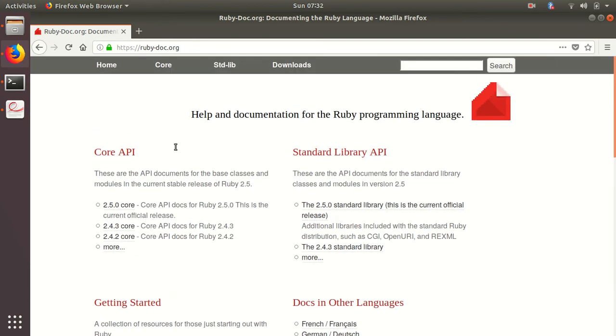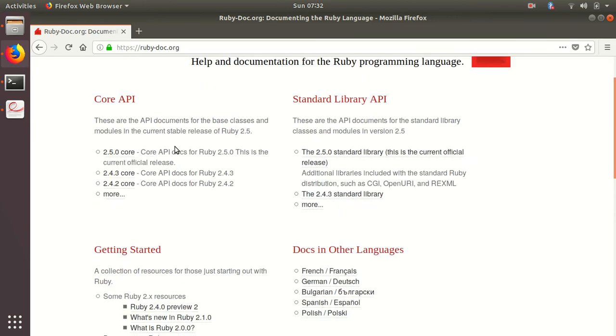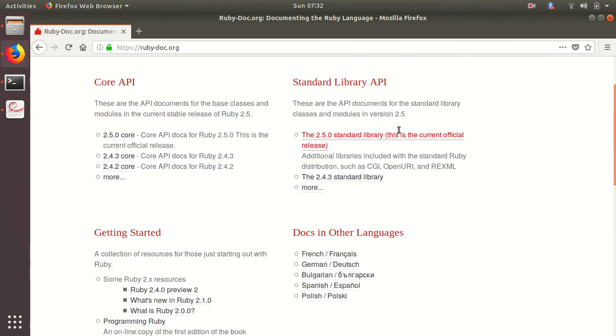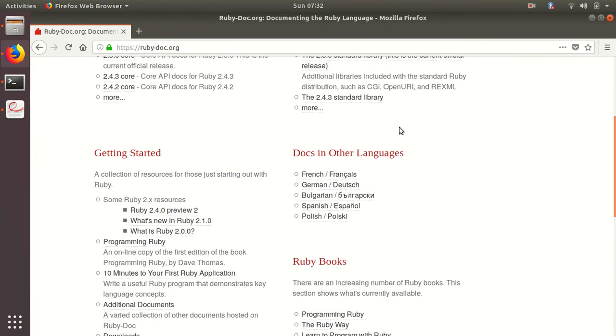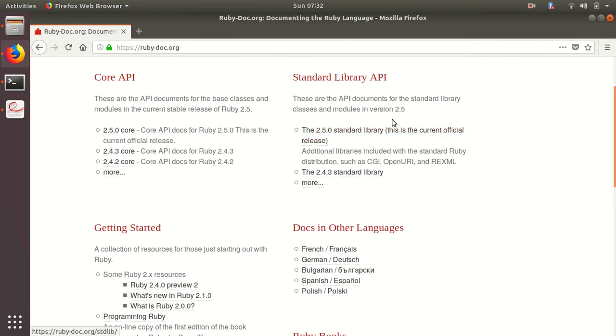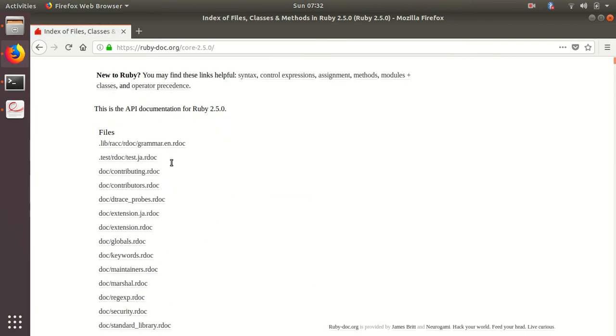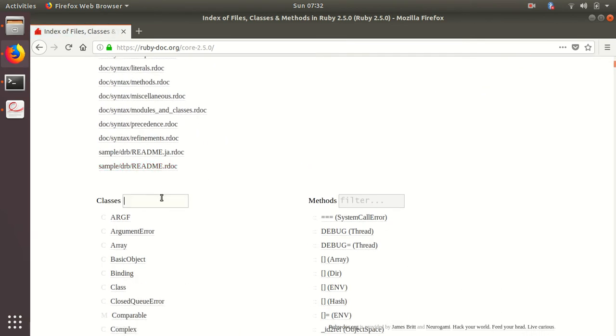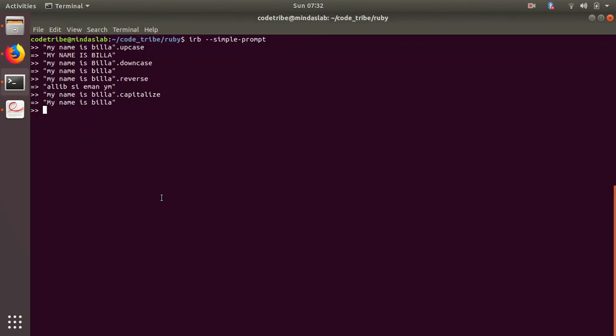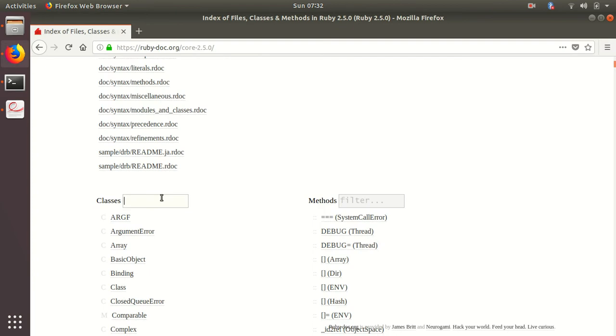And over here, let me go to Core API. It says 2.5.0 core. If you come down a bit, it says classes, right? Don't worry if you don't know what classes are, possibly you'll know them in future videos. I just don't want to confuse you, right? Just specify String over here, and you'll be getting it, right?